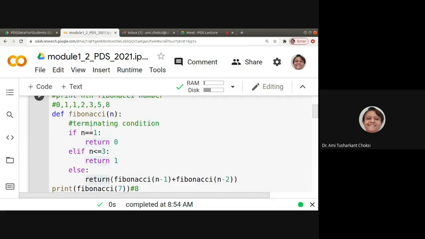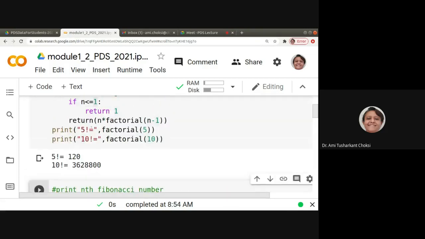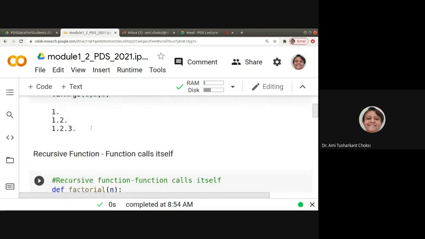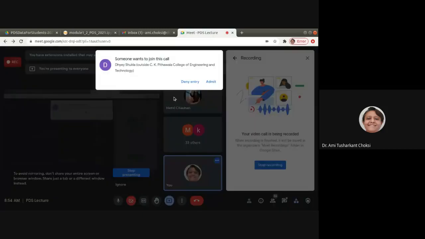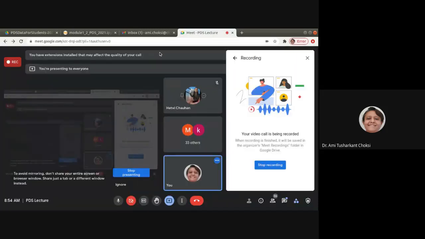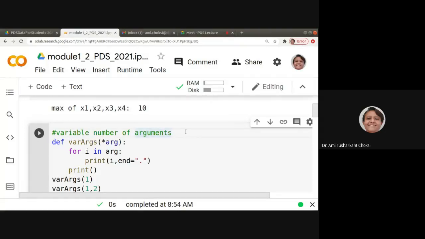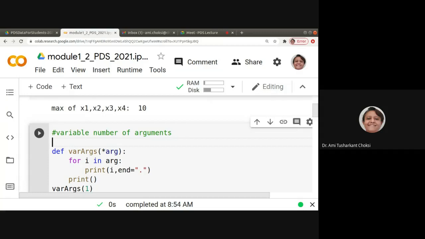Now I want to show you one very nice example: the variable number of arguments. What do we mean by variable number of arguments? It means that if I want to pass 2 parameters, it is fine.